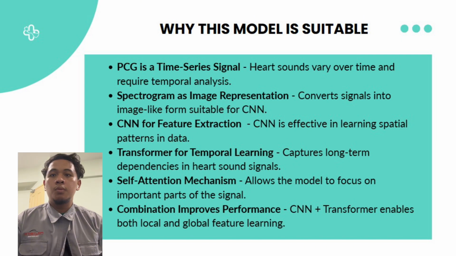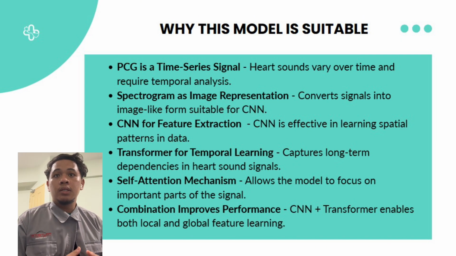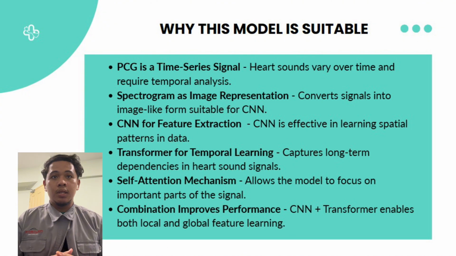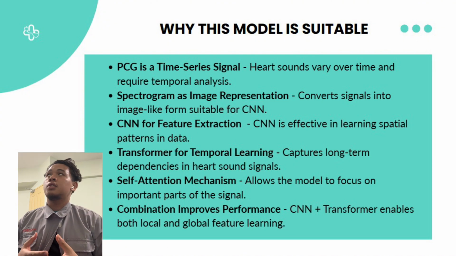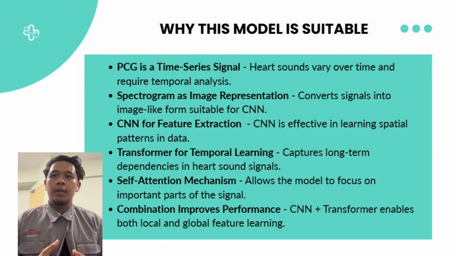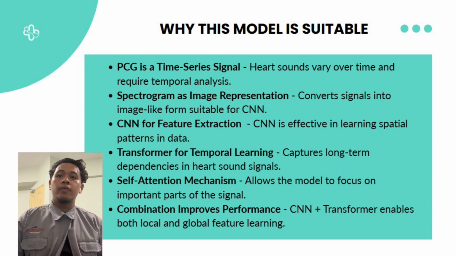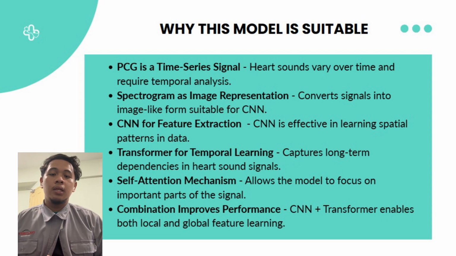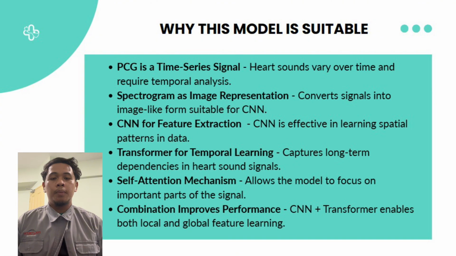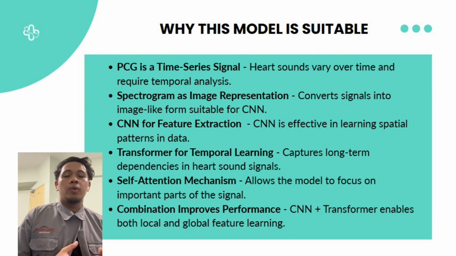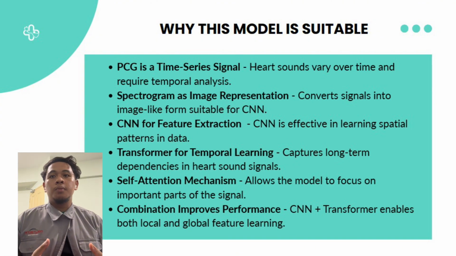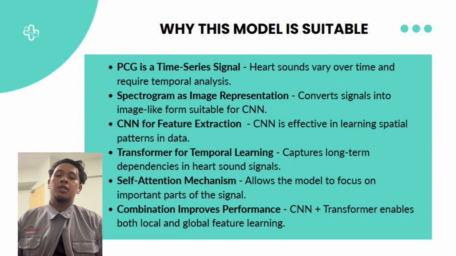This model is suitable because heart sound signals are time series data, meaning they change over time and require temporal analysis. By converting the signal into a spectrogram, it becomes similar to an image, which makes it suitable for CNN to extract spatial features.